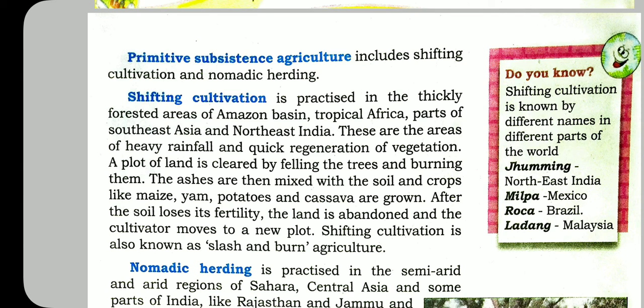So, after one time doing the agriculture in that area, the soil loses its fertility, and the farmers have to shift from this place to another place. This is the system for the primitive people, the ancient people. So this cultivation is known as shifting cultivation, and another name for shifting cultivation is slash and burn agriculture.